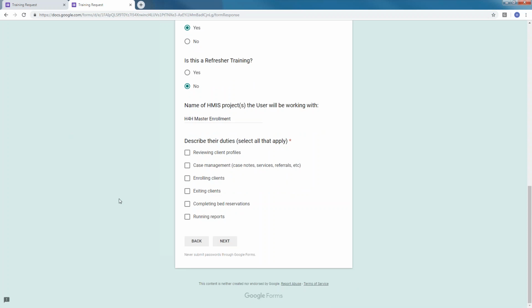And then next we have what their duties will be. So this is essential for us so that we can make sure that we cover all of the necessary tasks during the new user training so that they are properly trained. And you can check as many boxes as apply. If there's someone who's just going to be reviewing profiles, not entering any data, then this would be the appropriate box to check. And then depending on what their other duties are, you can select additional boxes as well.